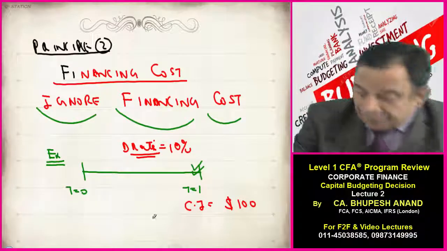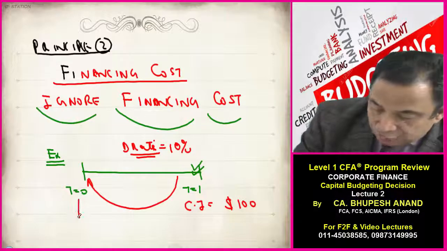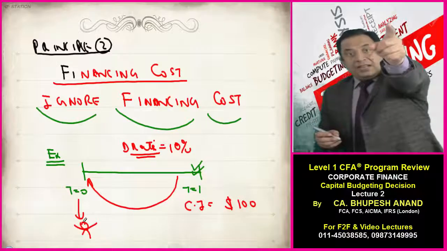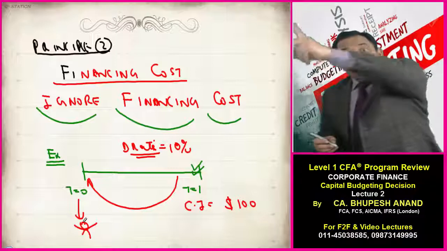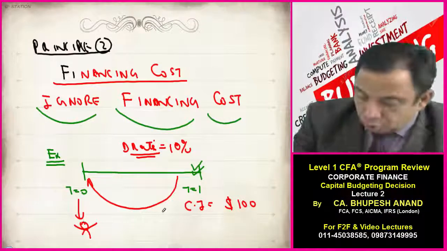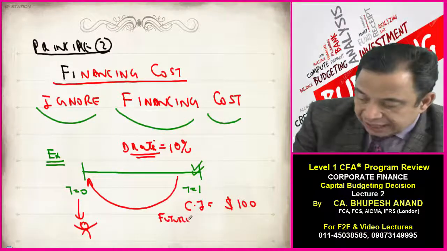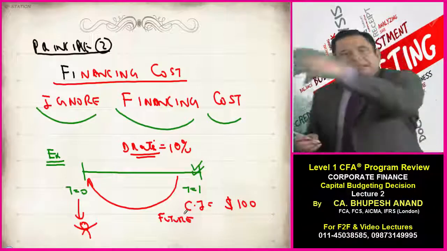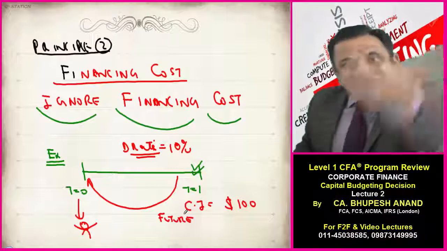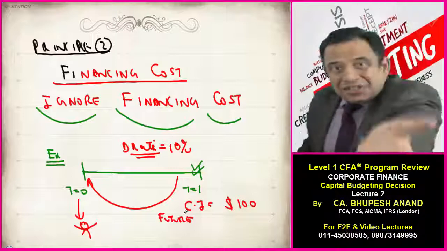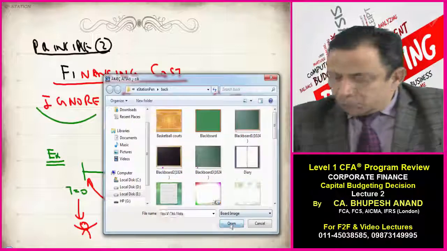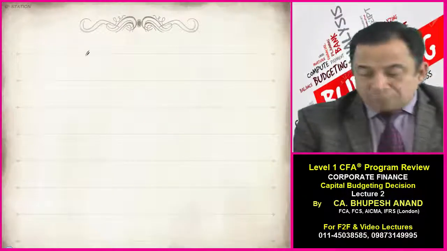Now, in capital budgeting decisions, because we have to take the decision at T0, I will bring that future cash inflow into the zero period, at present. And I will be doing that using the concept of time value of money.